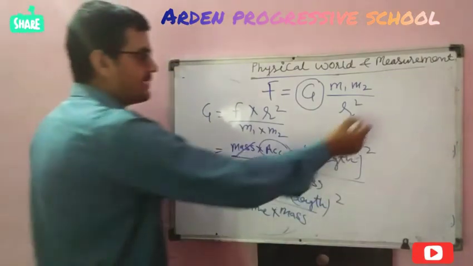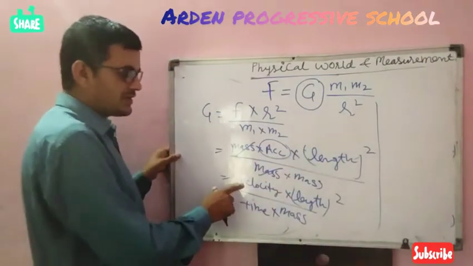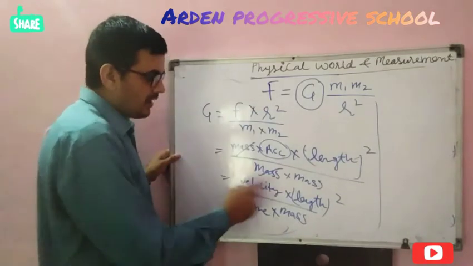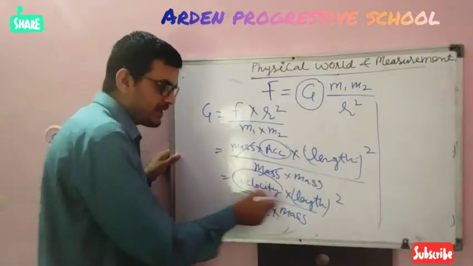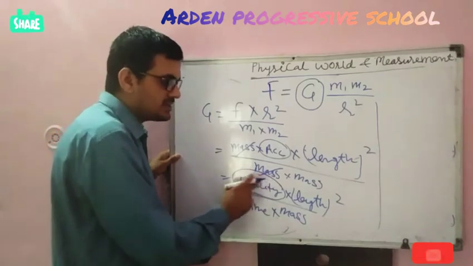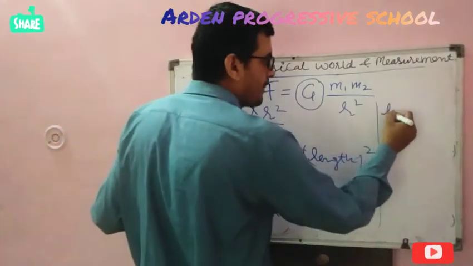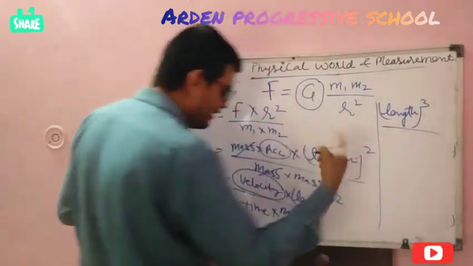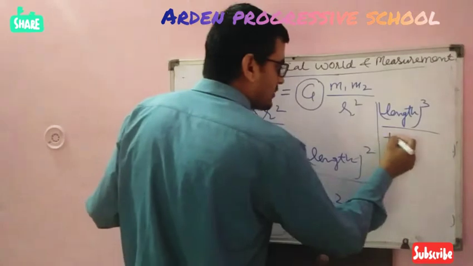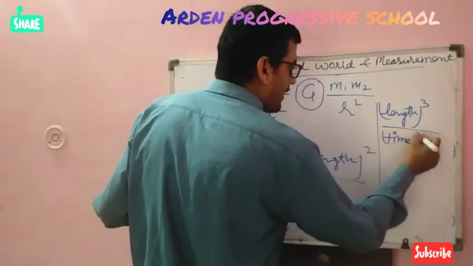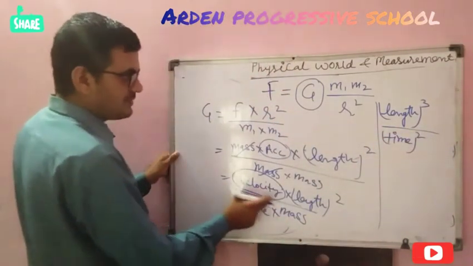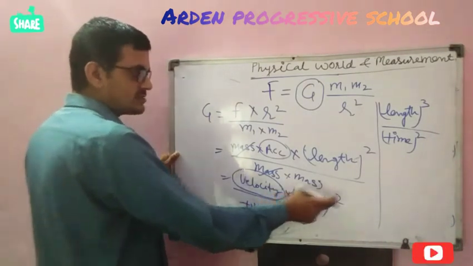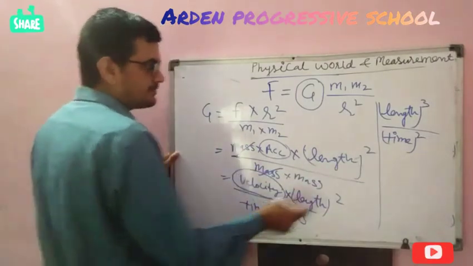Okay students, I am explaining it here. Velocity equals displacement upon time. Displacement means length, so velocity equals length upon time. Length into length square equals length cube, upon time into time, time square, and mass.